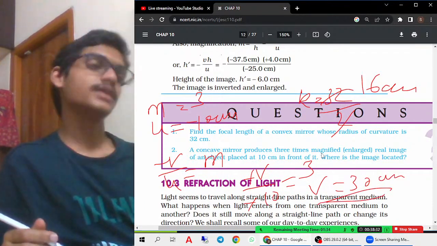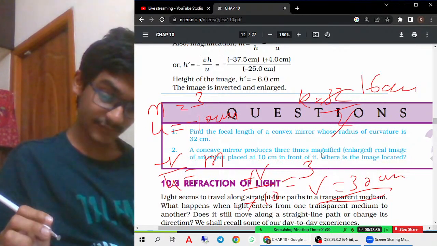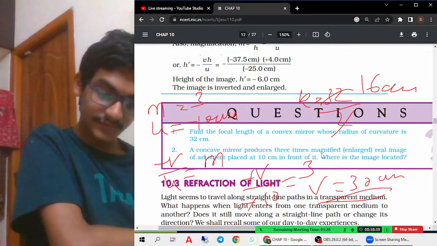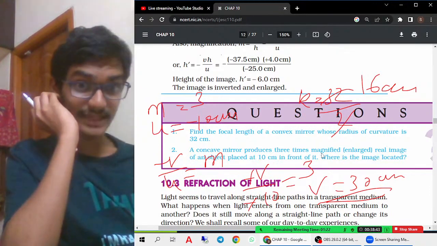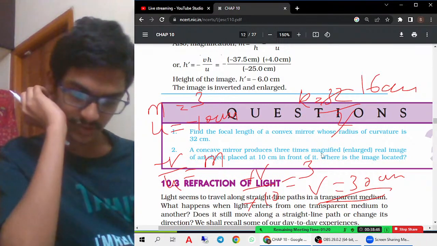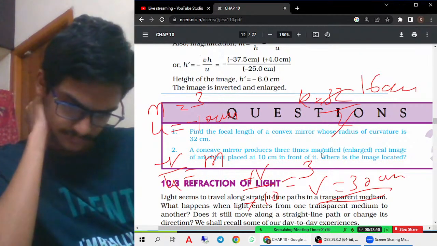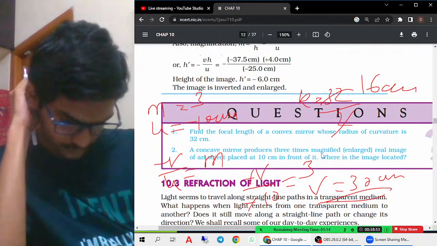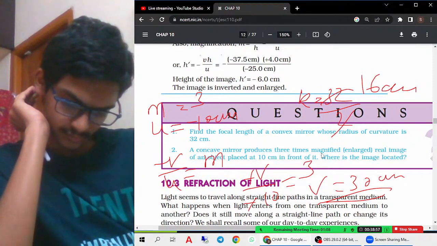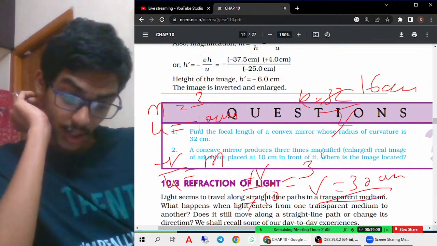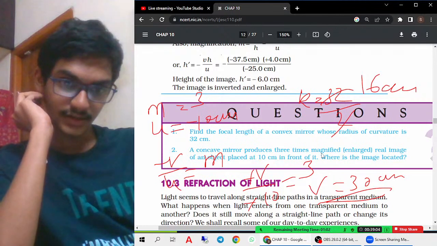Here they told the image is concave, meaning a 3 times magnified, enlarged image. That means the image is at 30 centimeters. They're asking where the image is located, so the location of the image is very important. So where is the image located here? Tell me. Okay, we have to find the focal length. So let's do it.